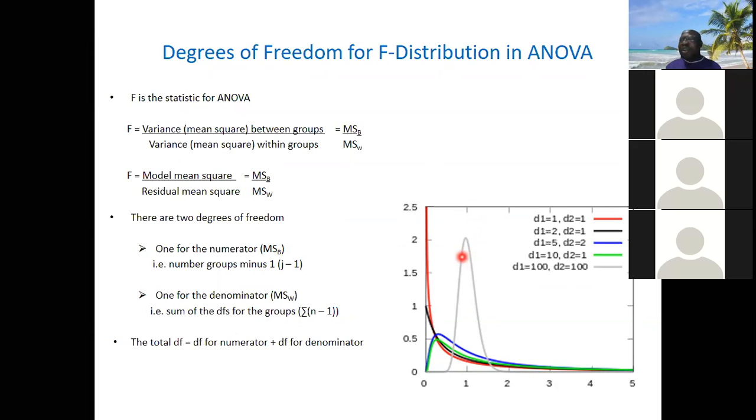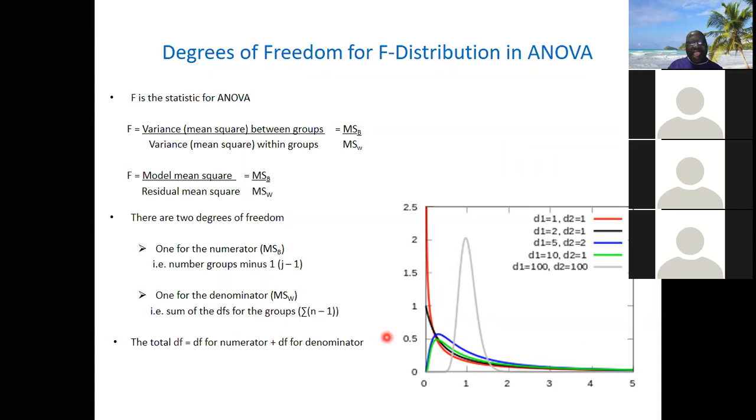The degree of freedom, if you remember when we talked about degrees of freedom, is entity minus one. So if we have three groups we want to compare, the degree of freedom for the numerator, which is between group, will be 3 minus 1.